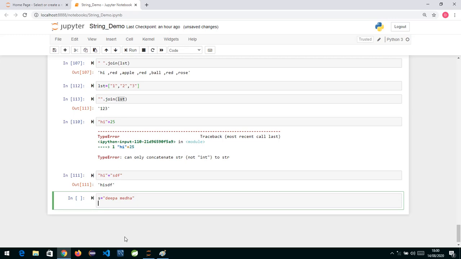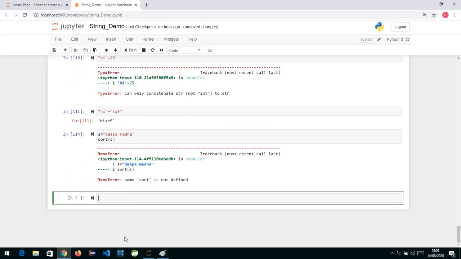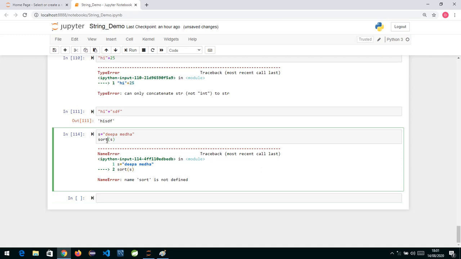Now we have a ready-made function in the Python interpreter. The way we have length, type, id, similarly we have sort, in which you can pass an iterable or sequence type of argument. If I say sort, it's giving me an error because it's not sort, it is sorted.